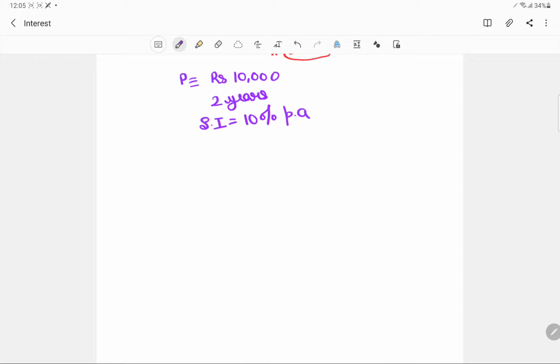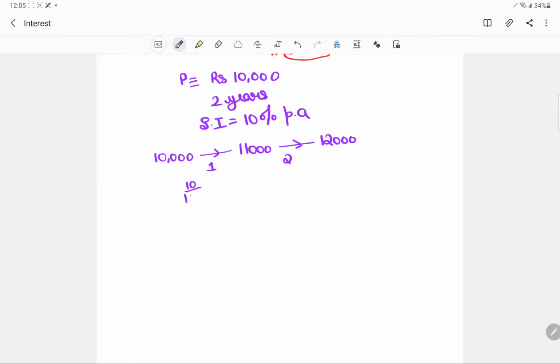You started from this 10,000. After 1 year, you are supposed to pay 10,000 plus 10% of 10,000, that is, 11,000. Then as it is simple interest, after the second year you are supposed to pay 12,000.